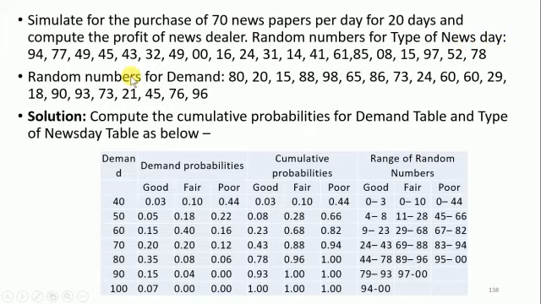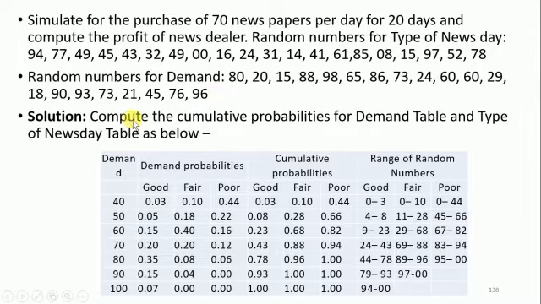Here we are having the number of demand. Demand means that for the first day we purchase newspapers. So here I purchased 70 newspapers. But for the first day, my customers will demand, I will have a total number of customers 80. So it means that the demand is greater than the stock I am having. It means that the balance will be 10. The last one will be 96, this one. So here he got too much demand from customers.